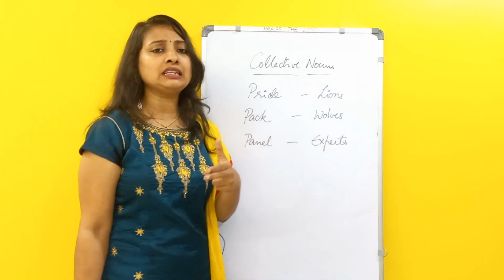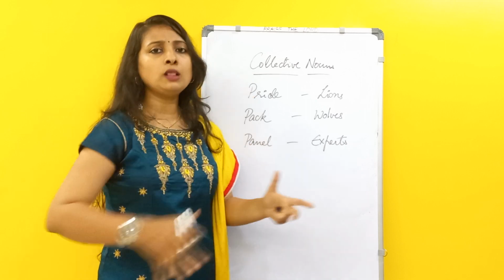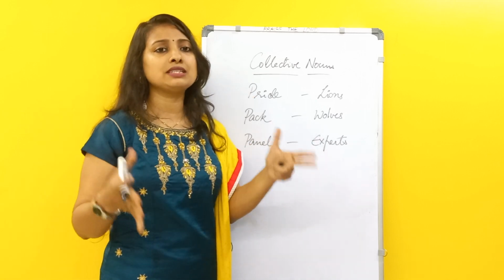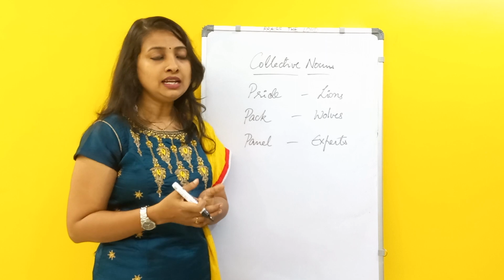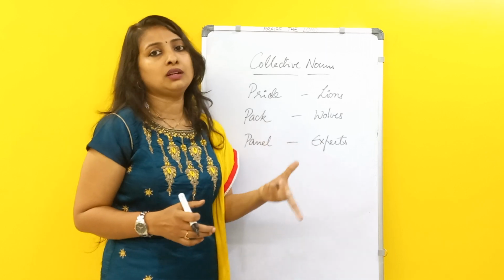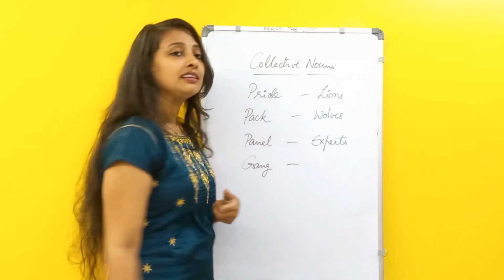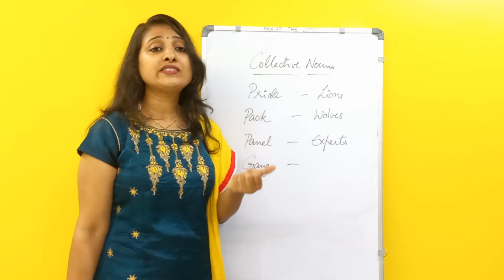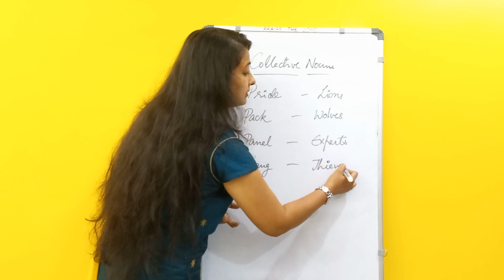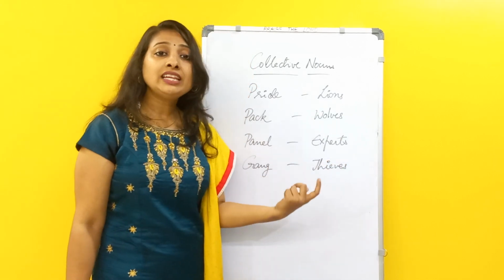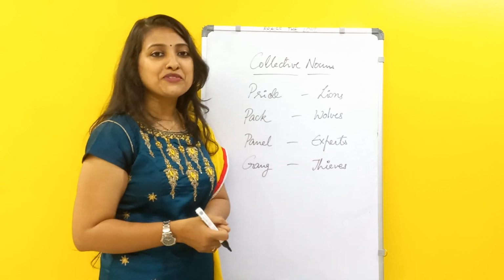I am not telling all the collective nouns, only a few from each case. If possible, we will make a list of all the collective nouns in one video. But as of now, just for understanding what collective nouns exactly are, try to make sentences with each word. Like if we say gang, a gang of thieves or robbers, we'll be using the word gang. A gang of thieves.